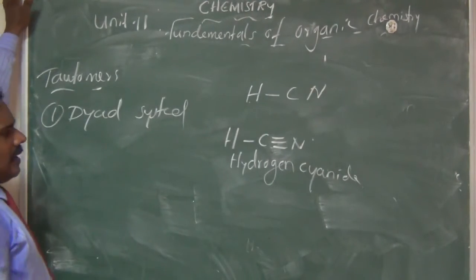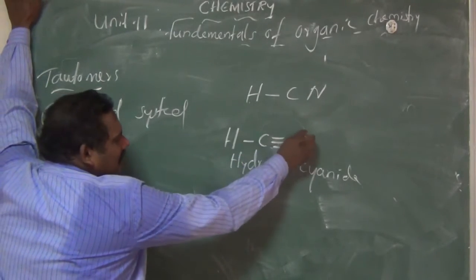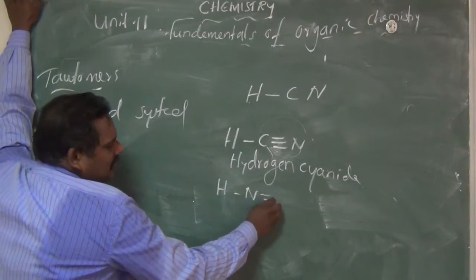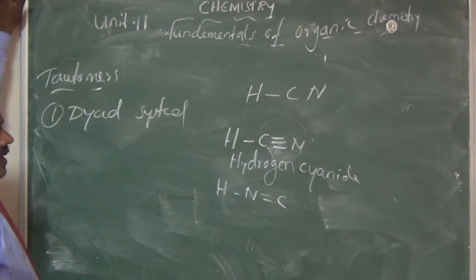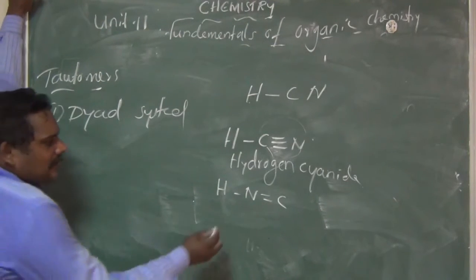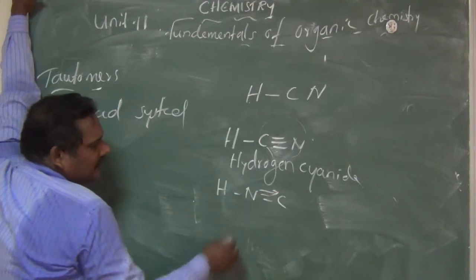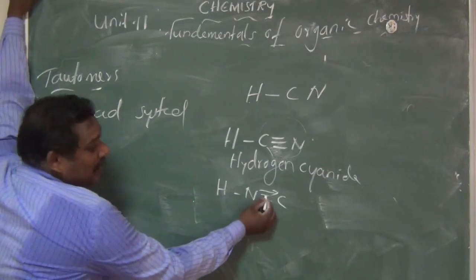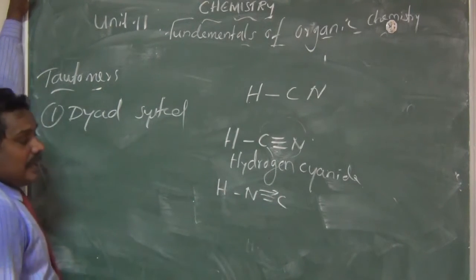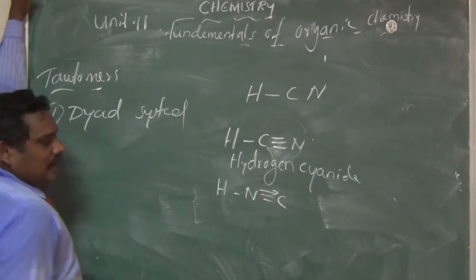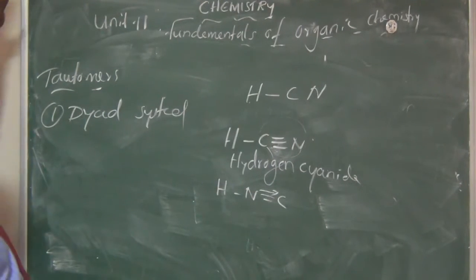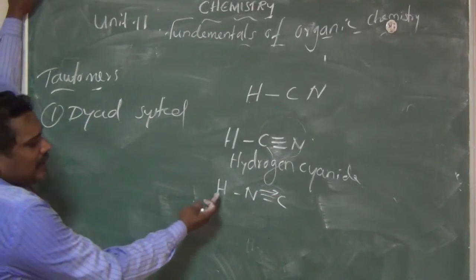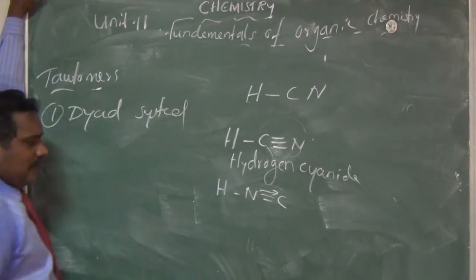The second one is when the hydrogen moves away from carbon and attaches to nitrogen. So what is the formula? HNC. Here the bond needs explanation. Nitrogen gives a pair of electrons to carbon, so we use an arrow mark, a coordinate bond. This is the actual form: hydrogen, nitrogen, carbon.